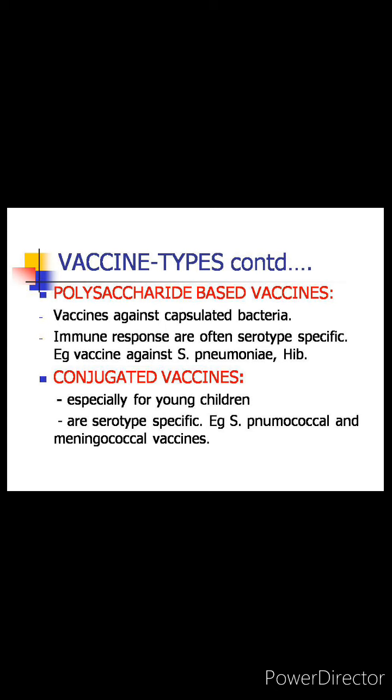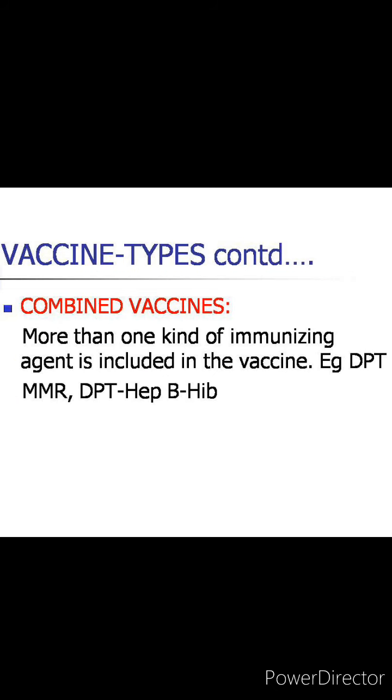Now the first conjugated polysaccharide vaccine was H. influenzae B vaccine. Later in 2000, a conjugate vaccine for pneumococcal disease was licensed, and in 2005 a meningococcal conjugate vaccine was licensed.